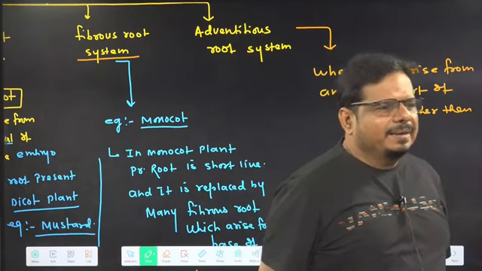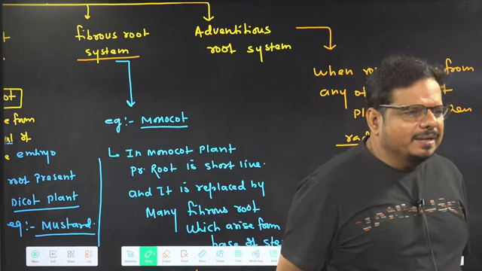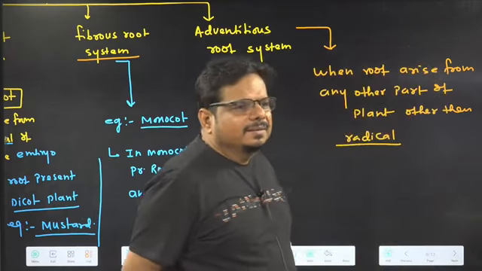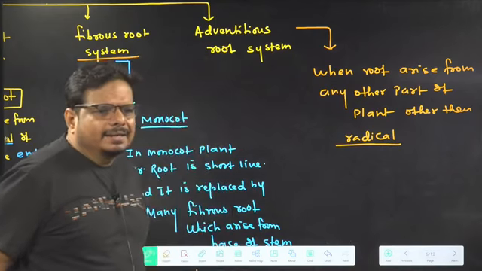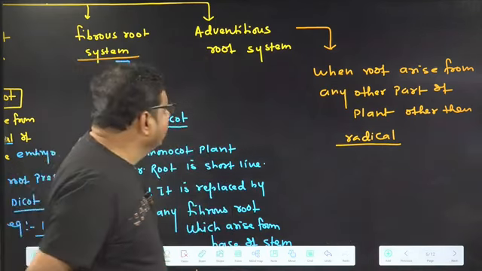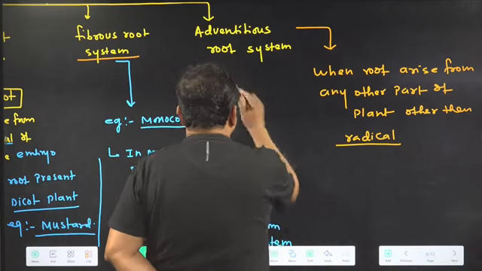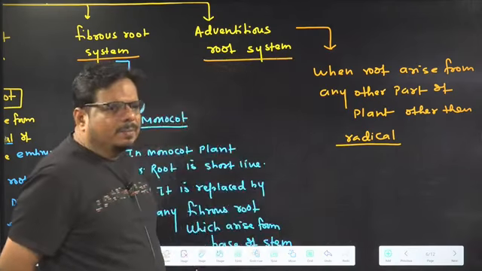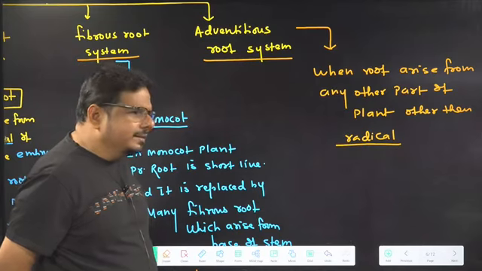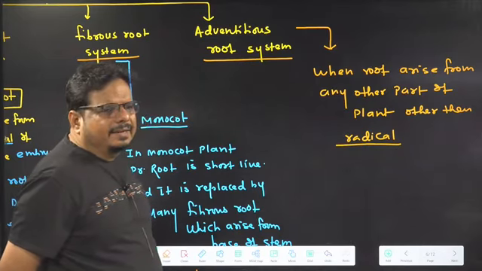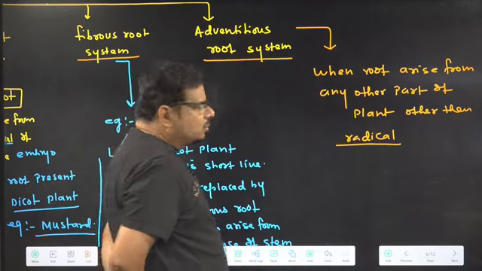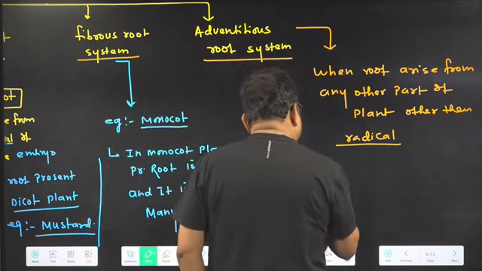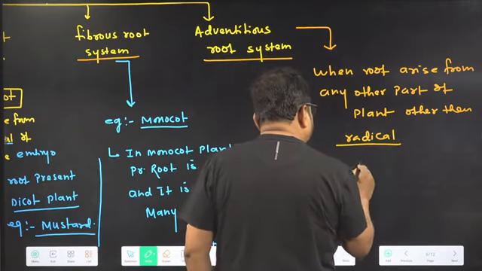It may be a stem, it may be a leaf. Getting the things or not? Not from the radicle, other than radicle. Such a particular type of root is called which one? Adventitious root system. Which type of root system? Adventitious root system. Understanding the idea? Clear in the mind? So if we talk about adventitious root, what are the examples of adventitious root?